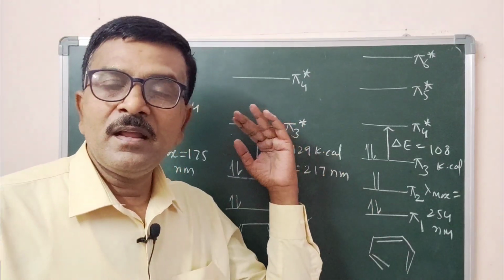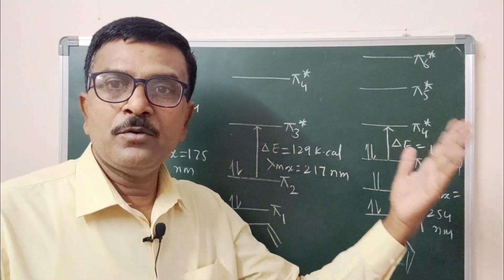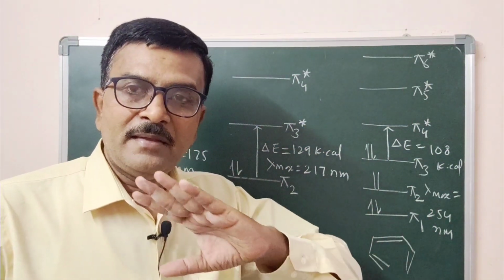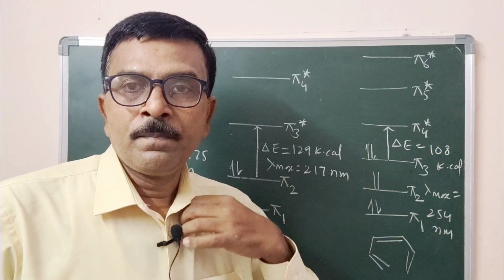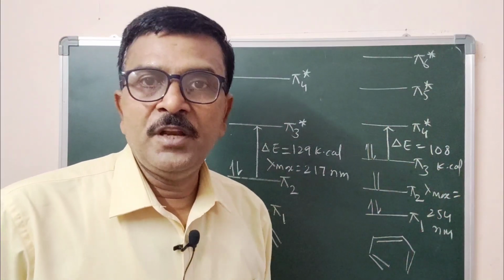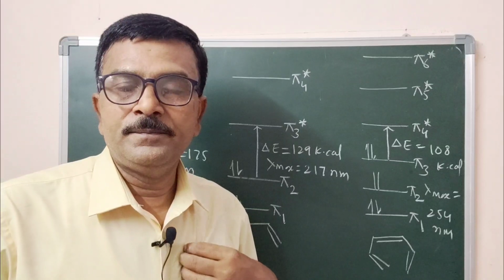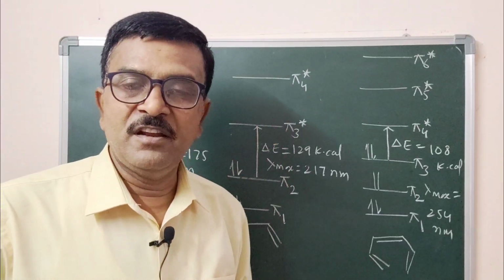So wavelengths are increased from 175 to 217 to 254 nanometer. In this way, as conjugation increases, the wavelength of absorption increases, or it is shifted towards bathochromic. This is about the conjugation effect.